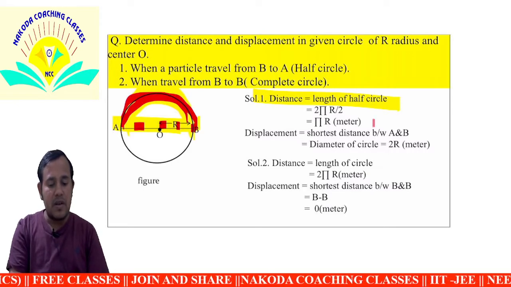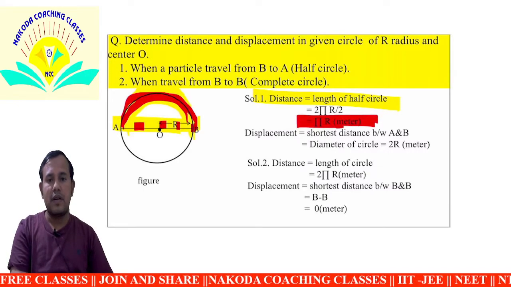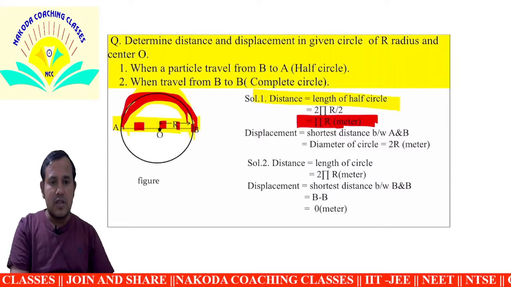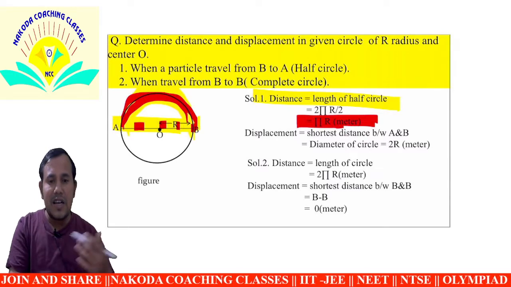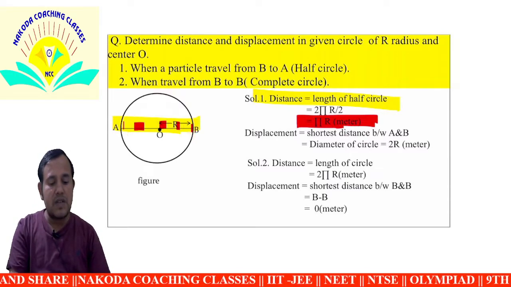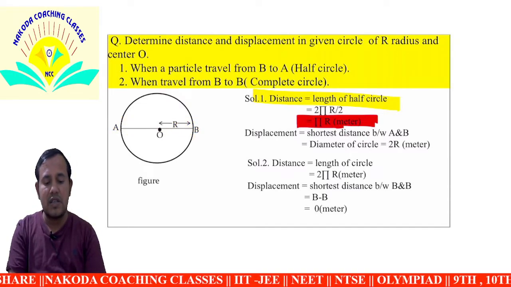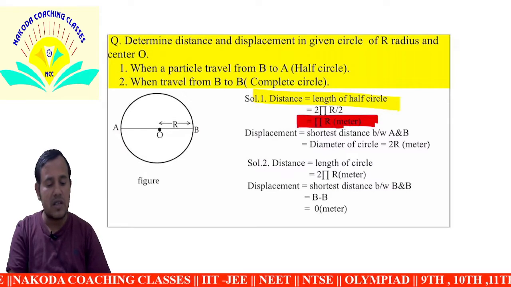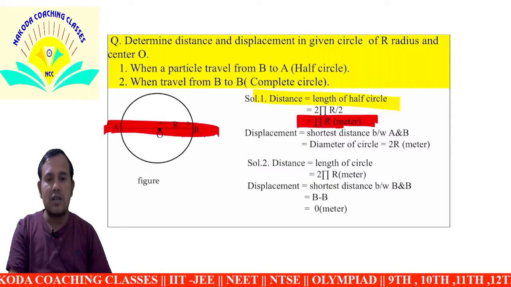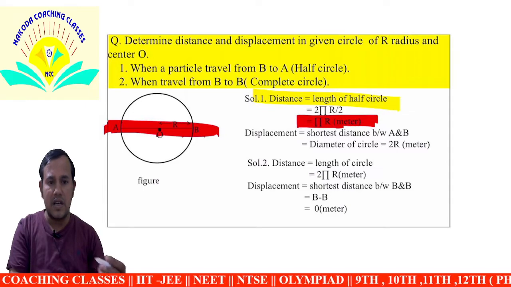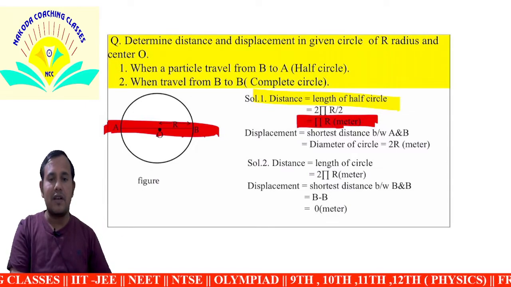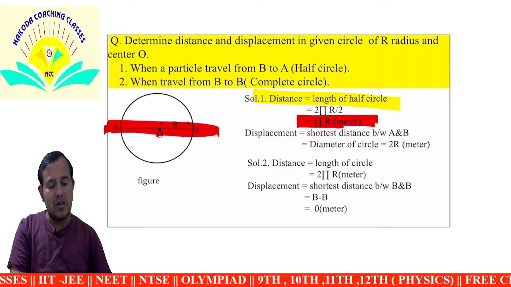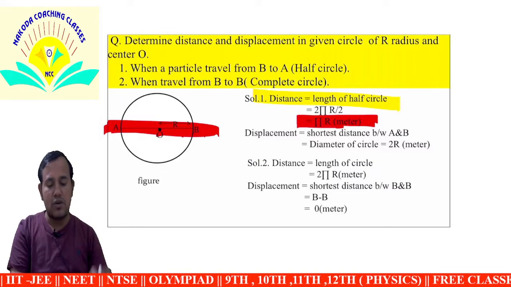So distance is equal to pi r, half of the circumference. What is the displacement? Shortest distance means a straight line, which is the diameter. The radius is r, so the diameter is 2 times r.